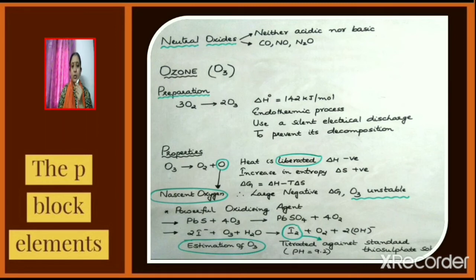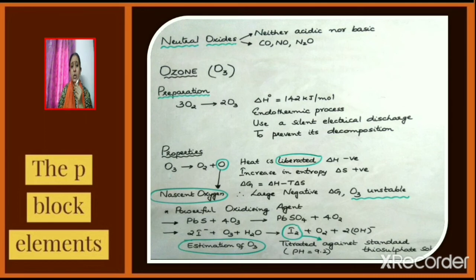Next, we shall learn about the properties of ozone. Ozone decomposes to O2 and O. So it is due to the formation of nascent oxygen that ozone acts as a powerful oxidizing agent. Now consider the reaction O3 giving O2 plus O. Heat energy is liberated, which means delta H is negative. There is an increase in the number of gaseous products formed. So this reaction will be associated with an increase in entropy, or delta S will be positive.